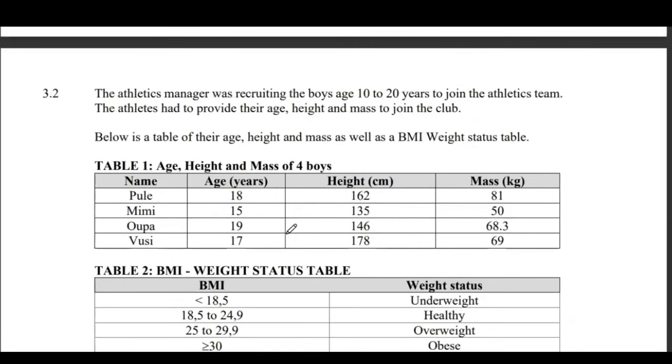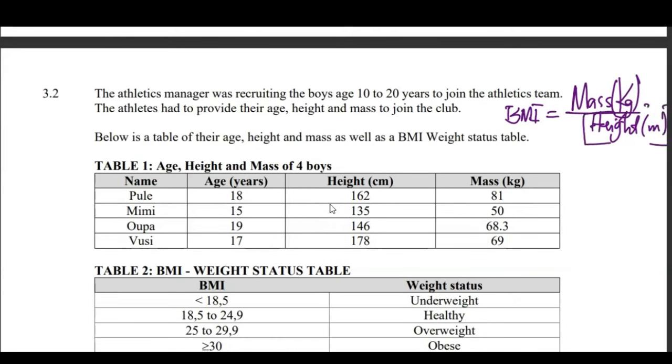Now this takes us back to the BMI charts. BMI stands for body mass index, used to tell the health status or weight status of a given person. Remember very well that BMI will always equal your mass in kilograms over your height in meters. The height has to be in meters, but it has to be squared.